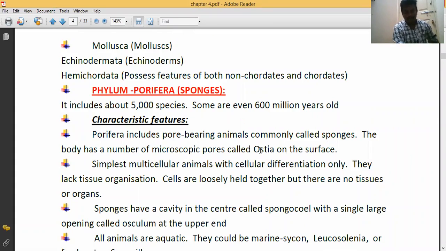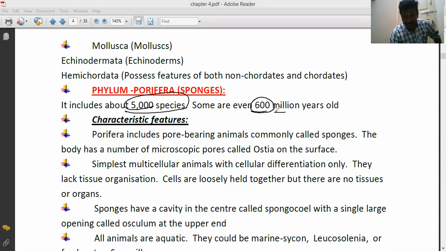The first non-chordate phylum is Porifera. Examples: sponges. It includes about 5,000 species. Some are even 600 million years old. Okay, that's all.